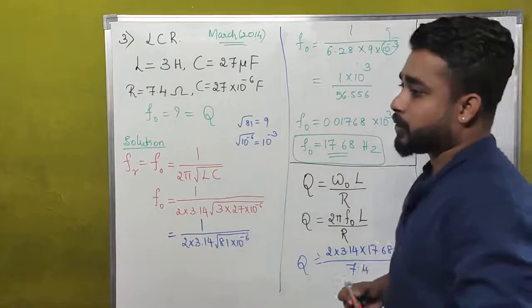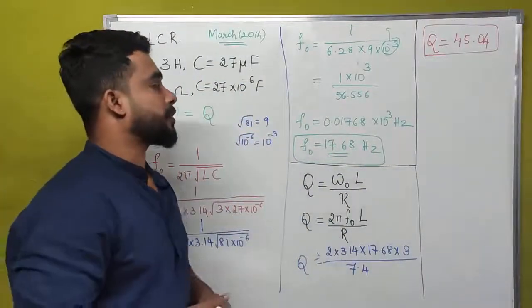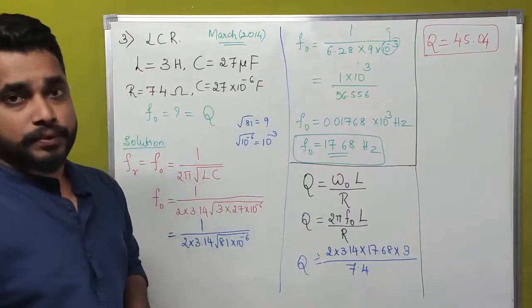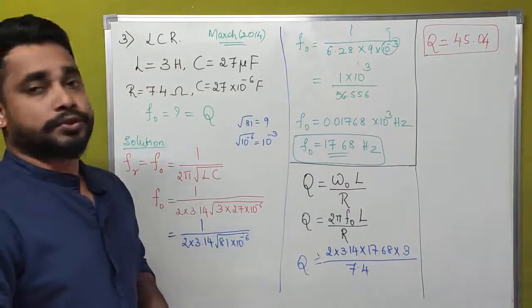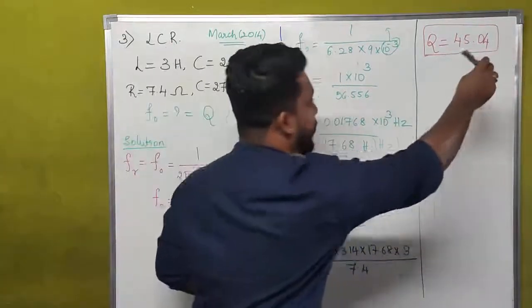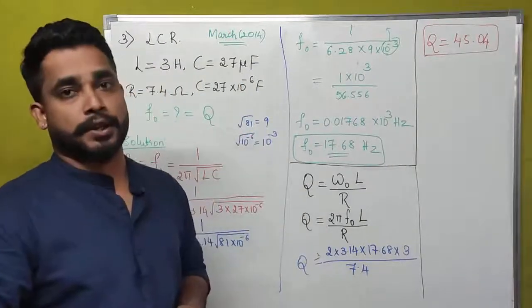The answer for quality factor of a series LCR circuit is equal to 45.04. We don't have any SI unit for quality factor because it is a ratio of frequency to frequency only.